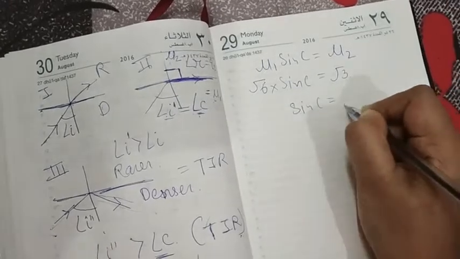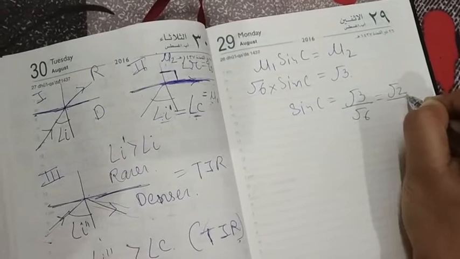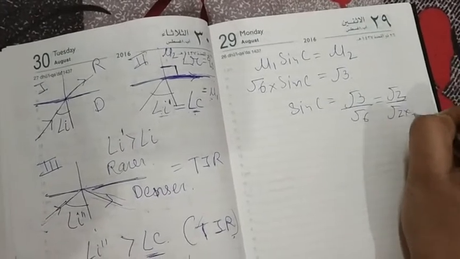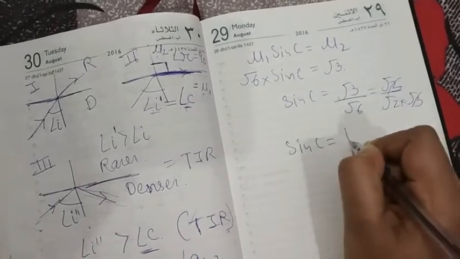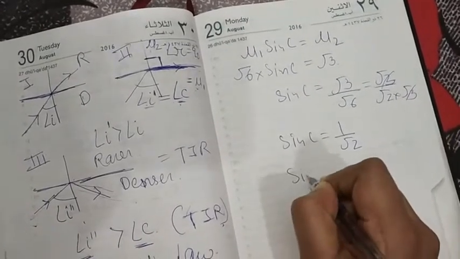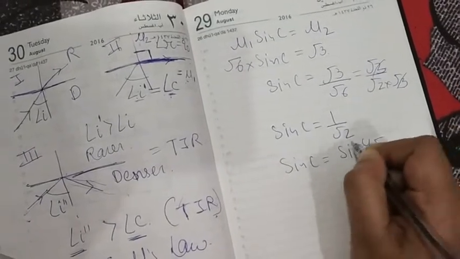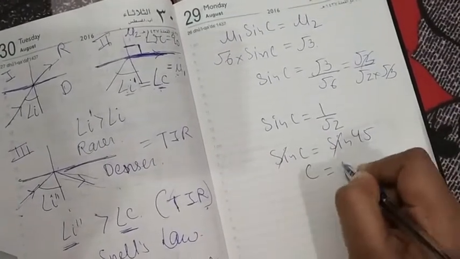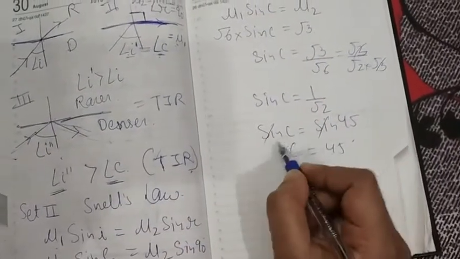Sin C is equal to √3 by √6, which is √3 upon √2 into √3. So √3 cancels. Sin C is equal to 1 upon √2, or sin C is equal to sin 45. It means C is equal to 45 degrees if you compare LHS and RHS.